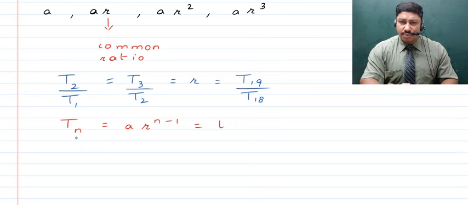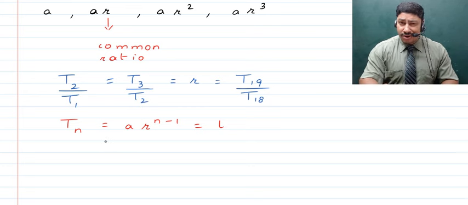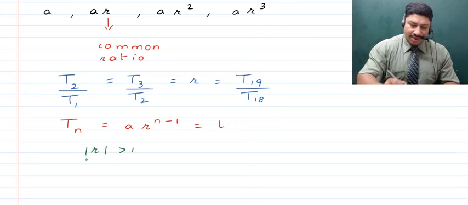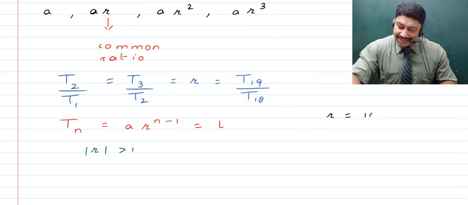The first is when the common ratio is such that its modulus is greater than 1, and the other case is when the modulus is less than 1. So first, children, let's consider the case where the modulus or the absolute value of r is greater than 1. We'll quickly have an example. Say the value of r is 10, so the modulus of this is going to be 10.